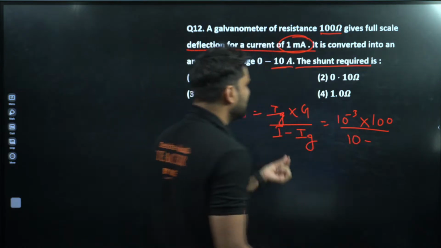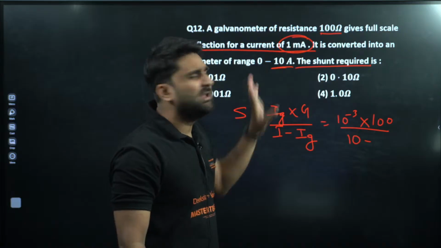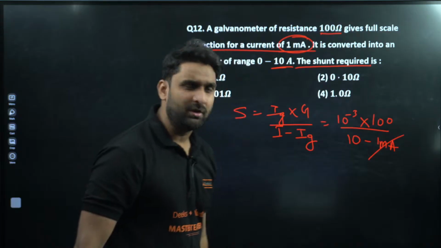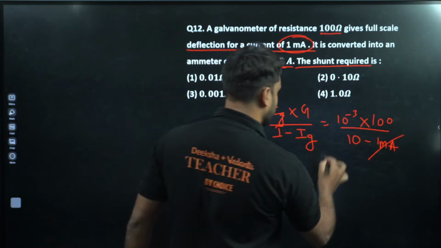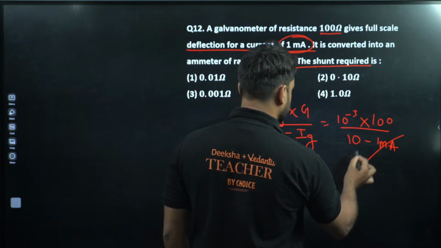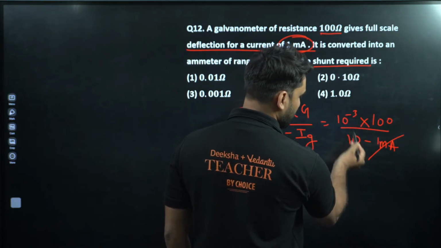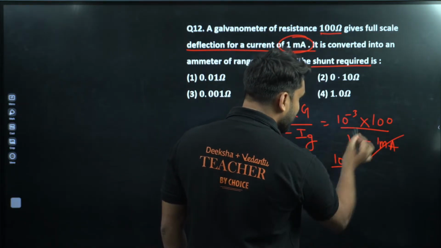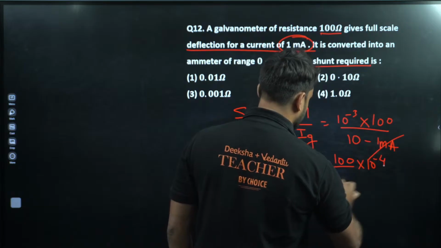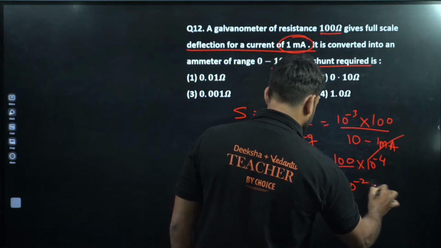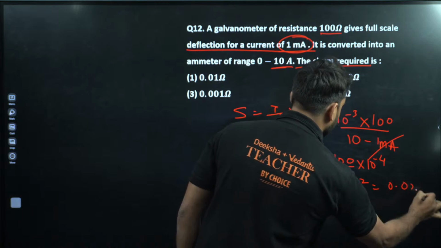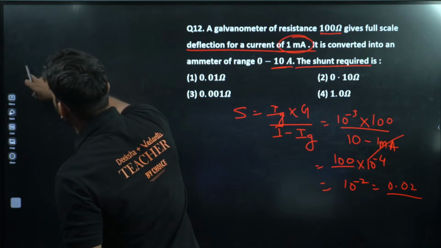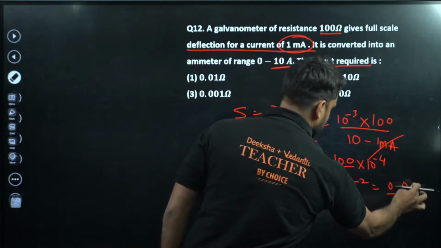So 10 minus Ig, again 1 milliampere. 1 milliampere is very small comparatively to this, so we can ignore this value. So if we solve here, this is equal to 10 to the power minus 3 into 100 divided by 10, so 10 to the power minus 4 will be there. Now this is equal to 10 into 100 into 10 to the power minus 4. So this is equal to 10 to the power minus 2, which is 0.01, champion. So this is your answer here.